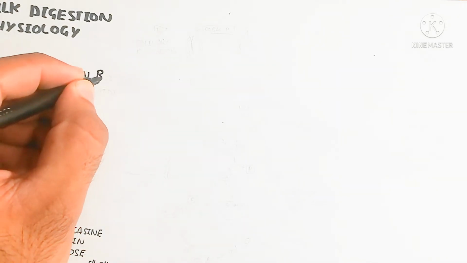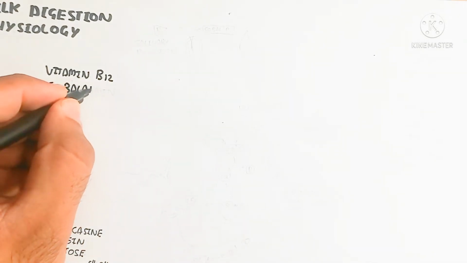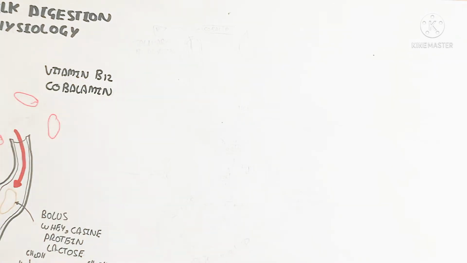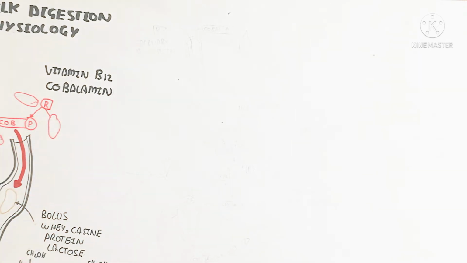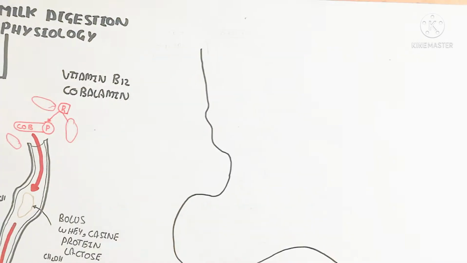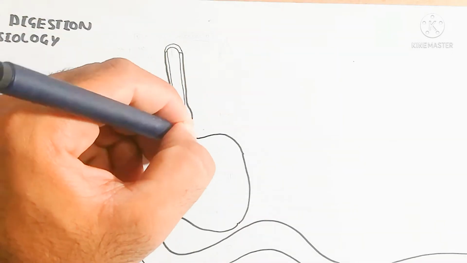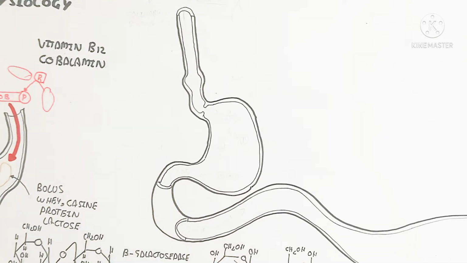Next, we will also understand about vitamin B12. Several vitamins are absorbed, but here it is important to note and understand the vitamin B absorption.